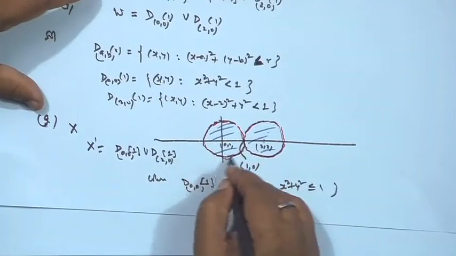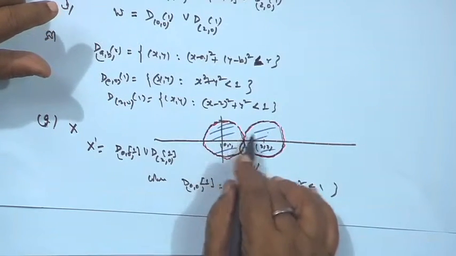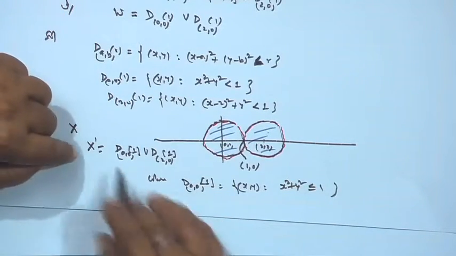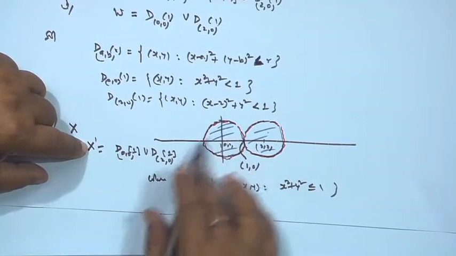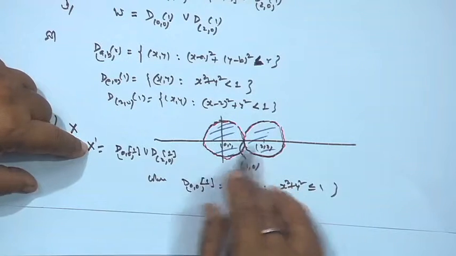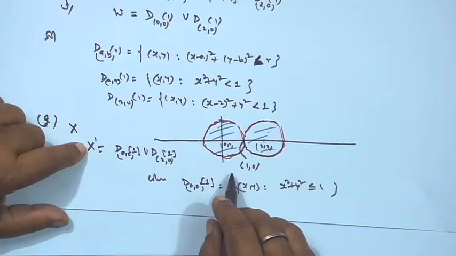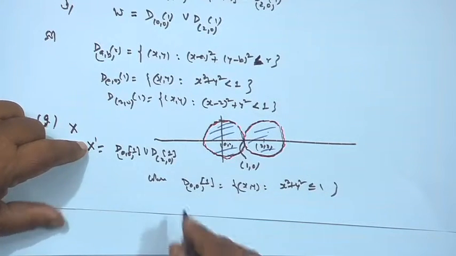So, we have taken the points on the boundary. The set of all points inside together with the boundary is the closed set. So, the limit points of the set X are the points lying inside this disk as well as on the boundary. But what happens to this X dash?